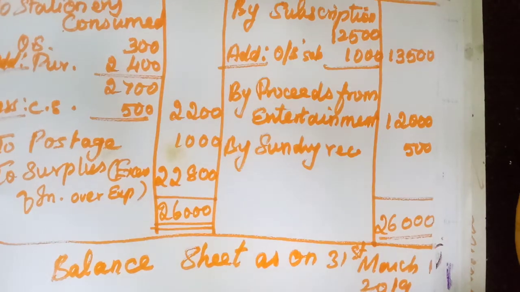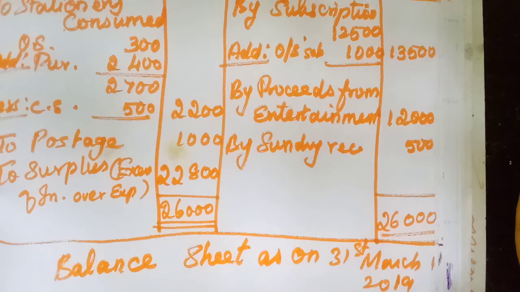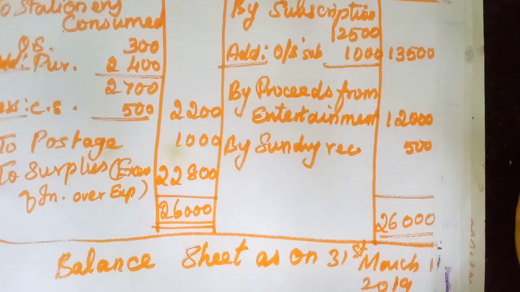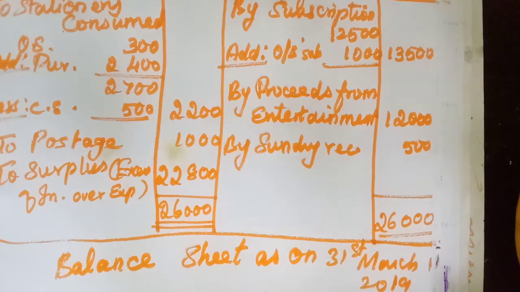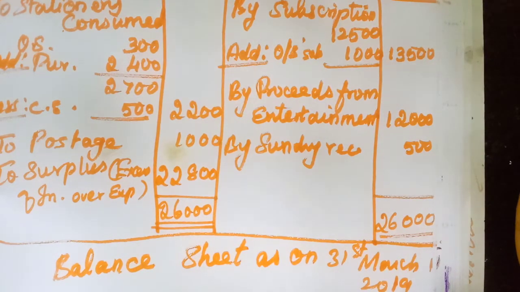Before that you come to the additional information. This 450 members each paying annual subscription of rupees 30. So this is what? We have calculated the outstanding subscription in this one, isn't it? 1,000. That 1,000 we need to write. So outstanding subscription 1,000. Okay, that outstanding subscription we have written 1,000.